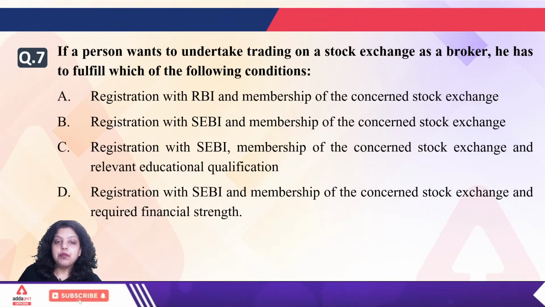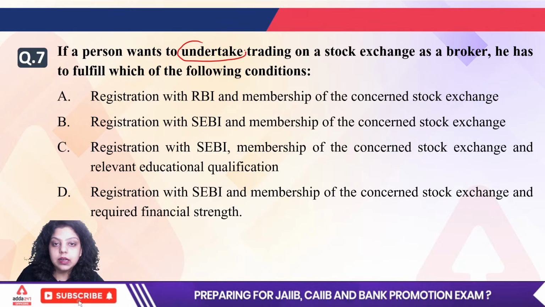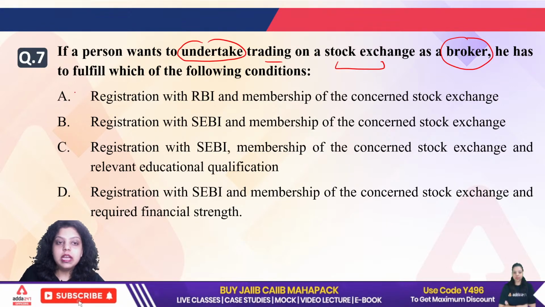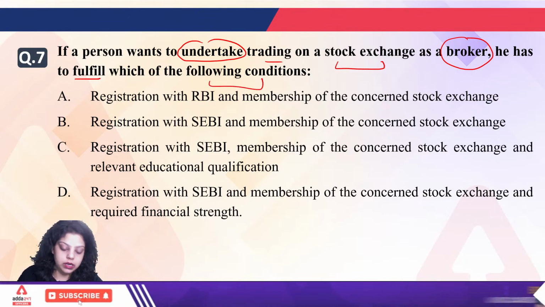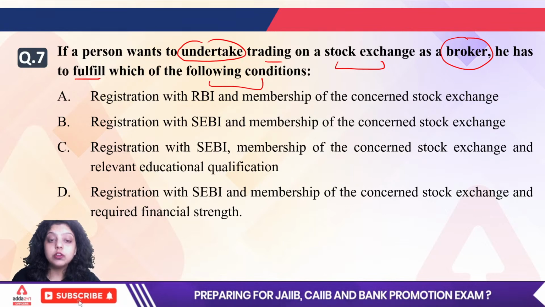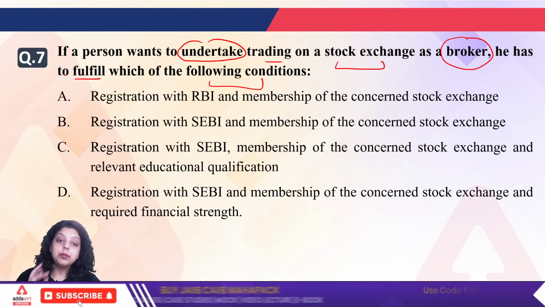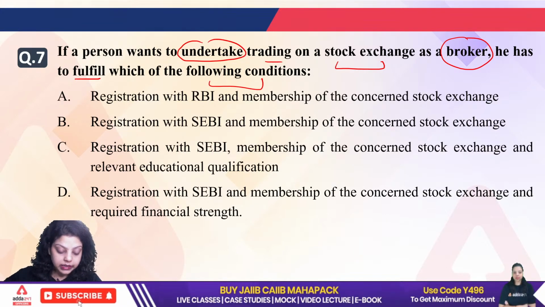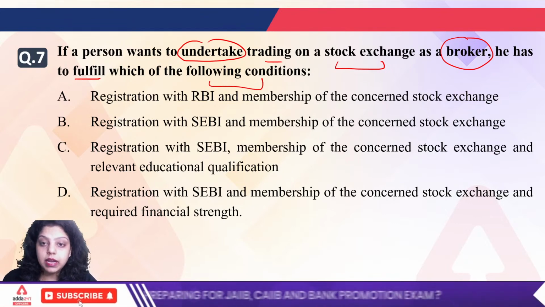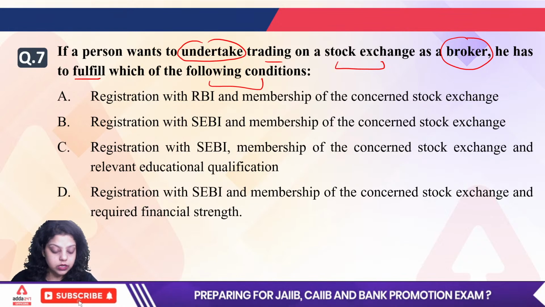Next. If a person wants to undertake trading on a stock exchange as a broker, he has to fulfill which of the following conditions? If any person wants to become a stock broker, or we can say the middleman in the stock exchange, then what does the person have to do? First is saying registration with RBI and membership of the concerned stock exchange.